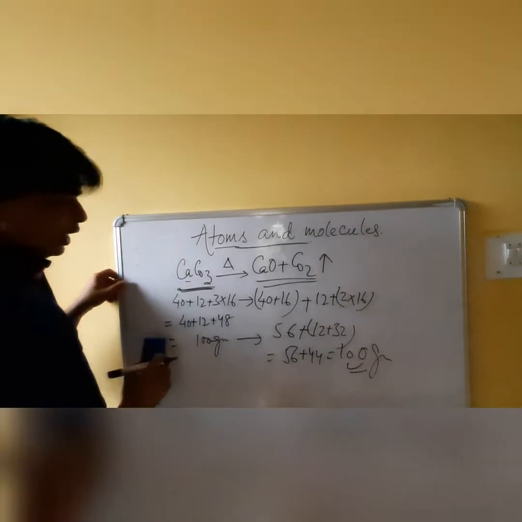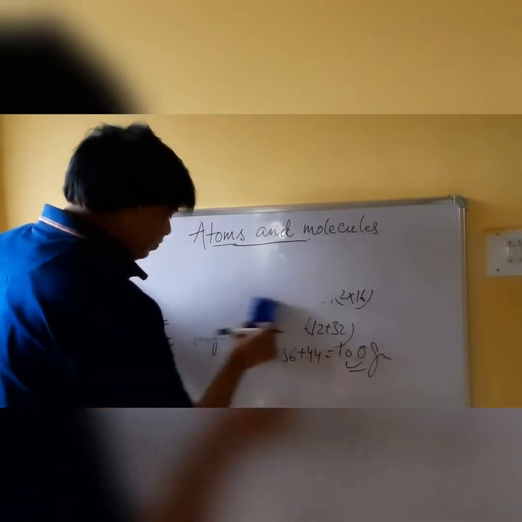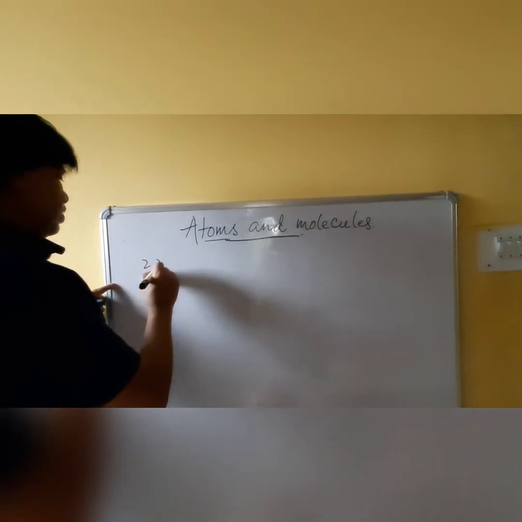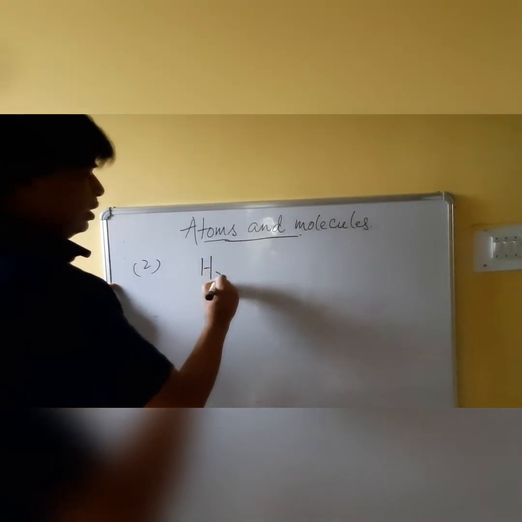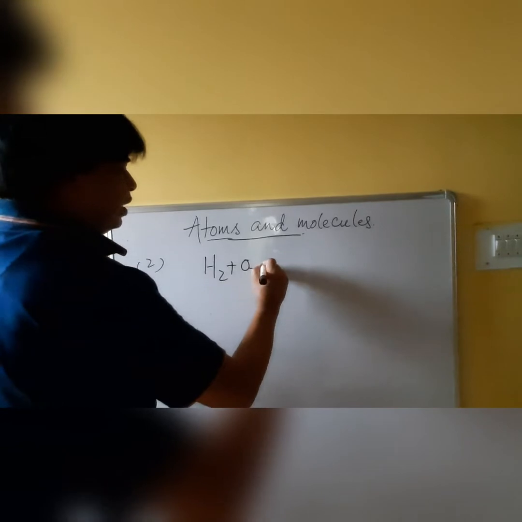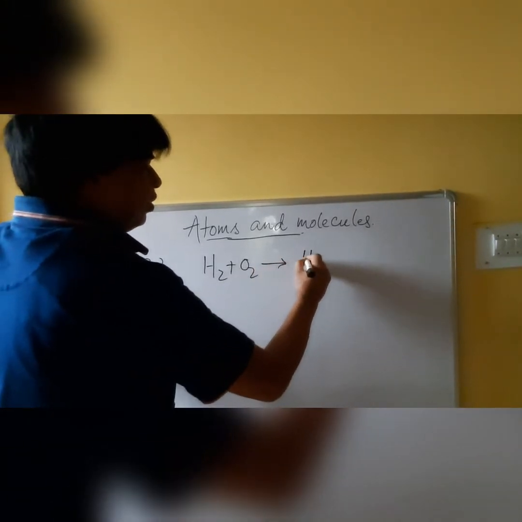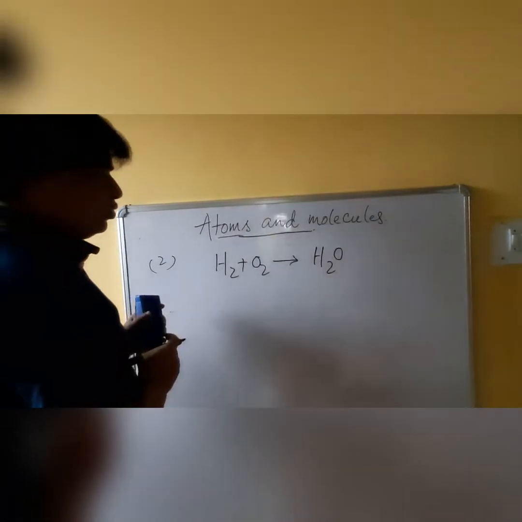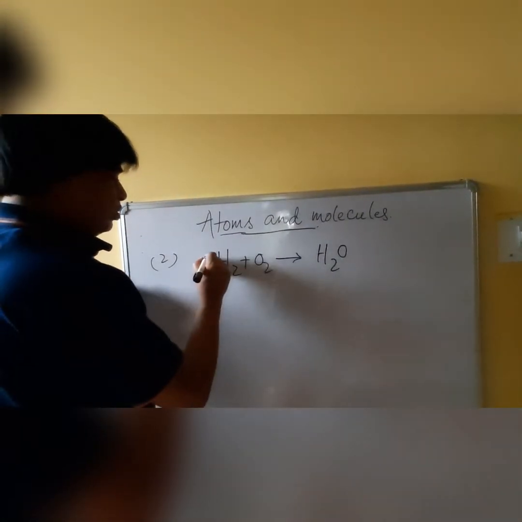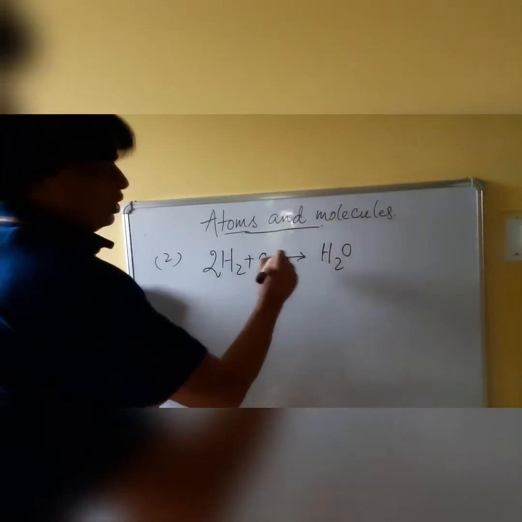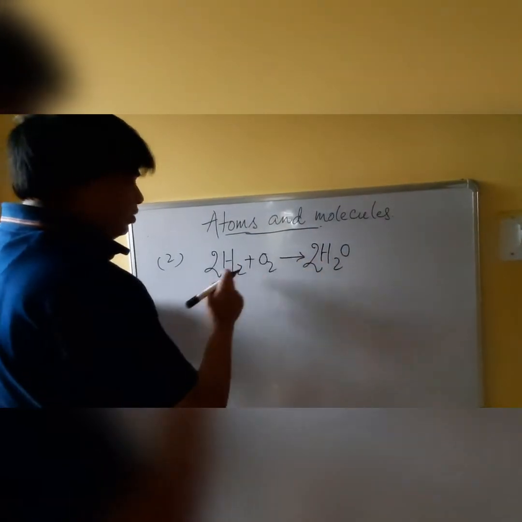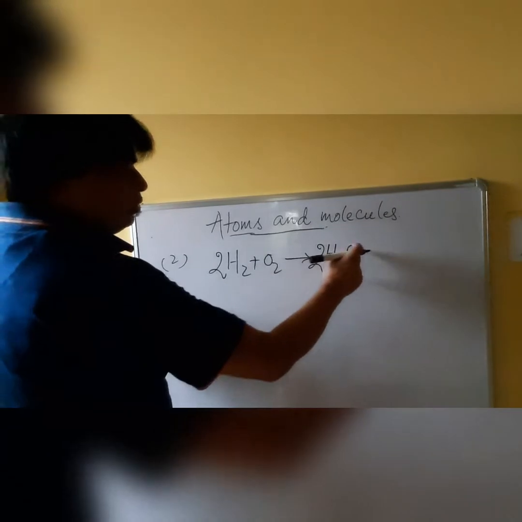Now the second equation: hydrogen and oxygen after combining form water. Now it is not a balanced equation, we have to balance it. So 2 moles of hydrogen, that is 4 atoms, 2 moles of water, 4 atoms of hydrogen, and 2 atoms of oxygen.